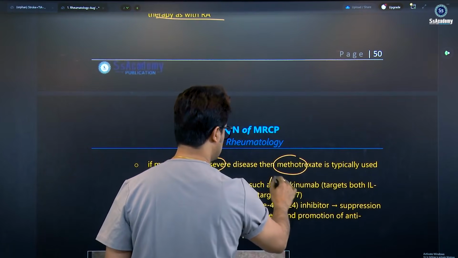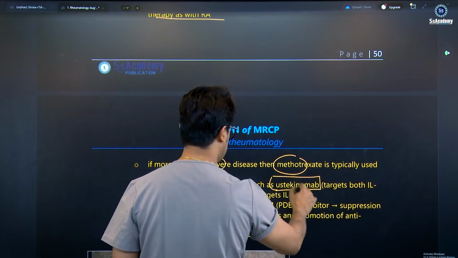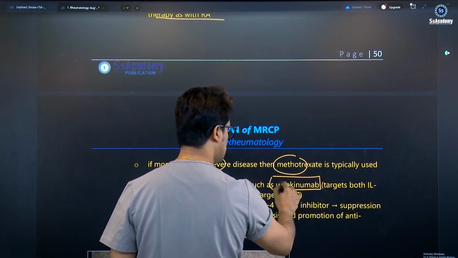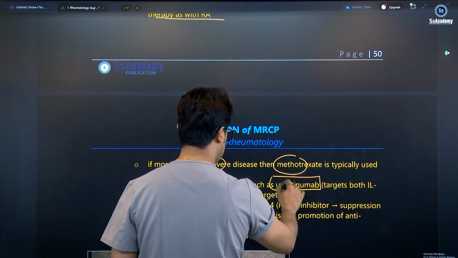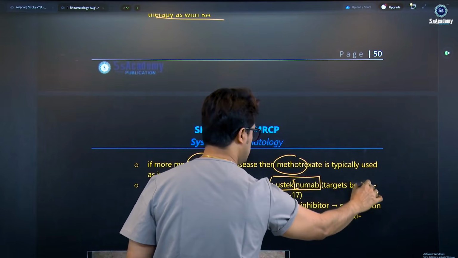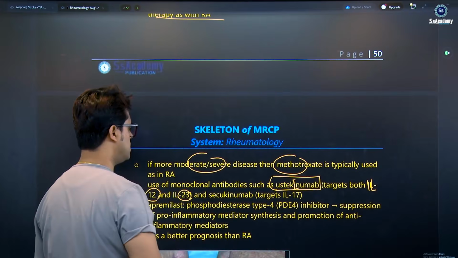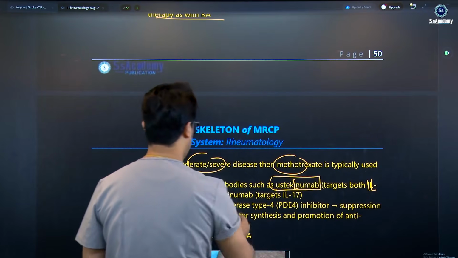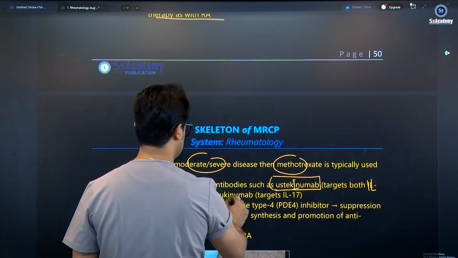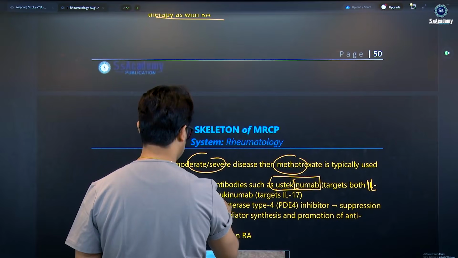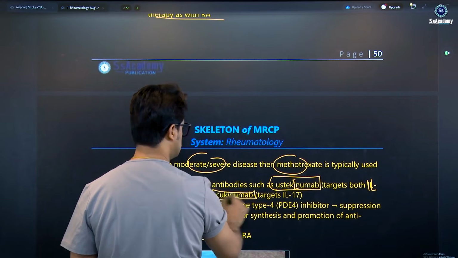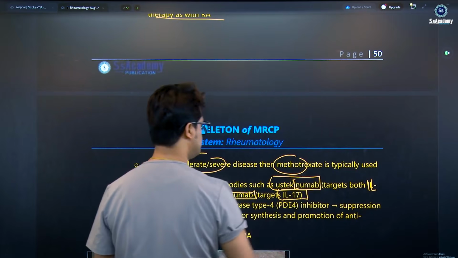ustekinumab. The target, as I said, for ustekinumab, you can put the I for interleukins 12 and 23. And secukinumab targets interleukin 17.